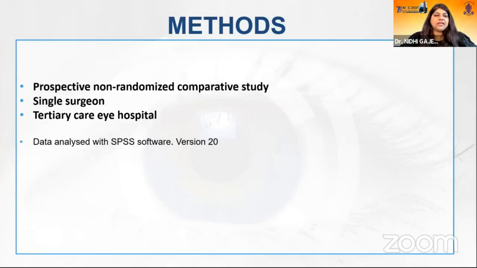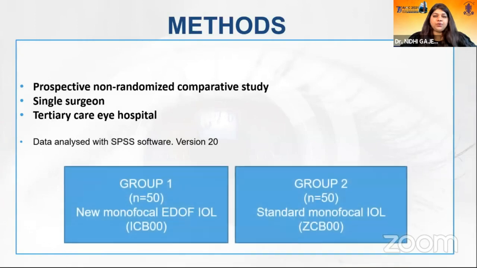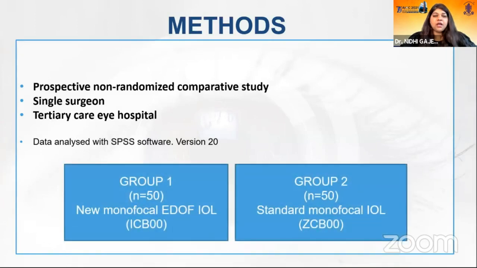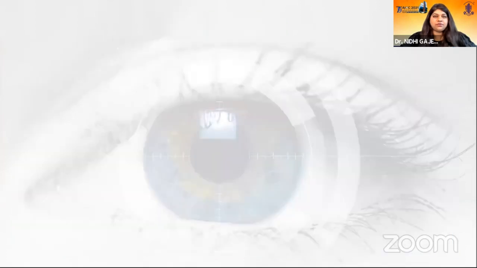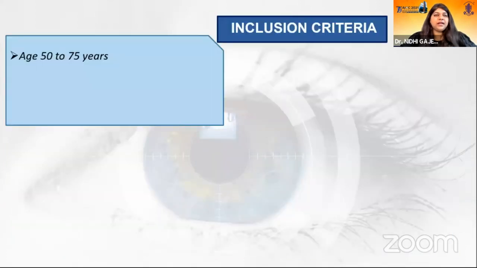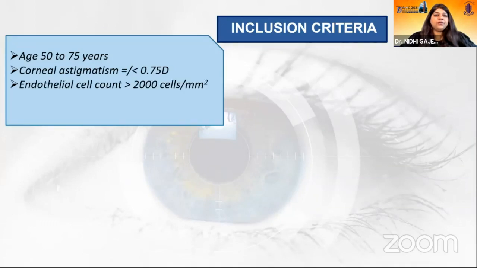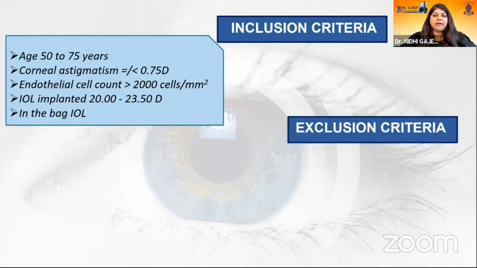The data was analyzed by SPSS software. We had two groups of 50 patients each. Group 1 was implanted with ICB00 and group 2 with ZCB00. Inclusion criteria: age 50 to 75 years, corneal astigmatism equal to or less than 0.75 diopters, endothelial cell count more than 2000 cells per millimeter square. IOL power was between 20 to 23.5 diopters, implanted in the bag.